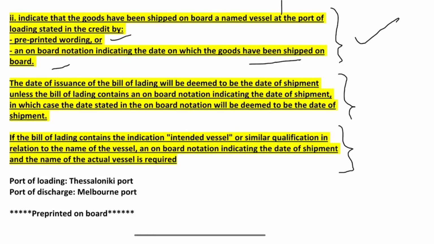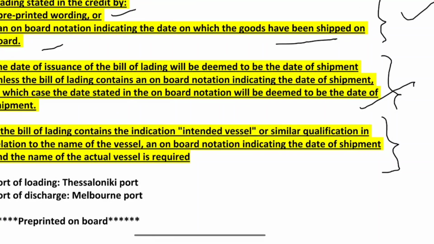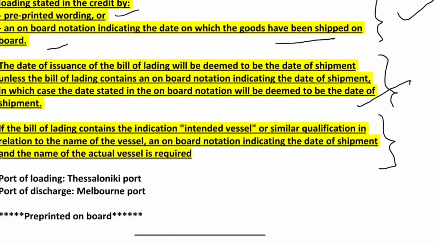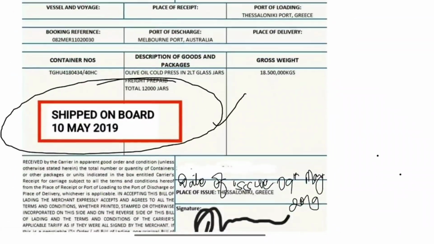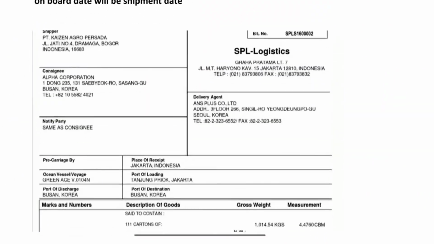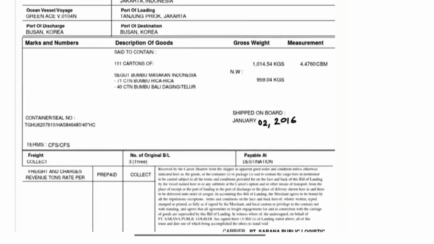This we have completed. Now we will learn this. The date of issuance of the bill of lading will be deemed to be the date of shipment unless the bill of lading contains an onboard notation indicating the date of shipment, in which case the date stated in the onboard notation will be deemed to be the date of shipment. For this also we have taken two examples.